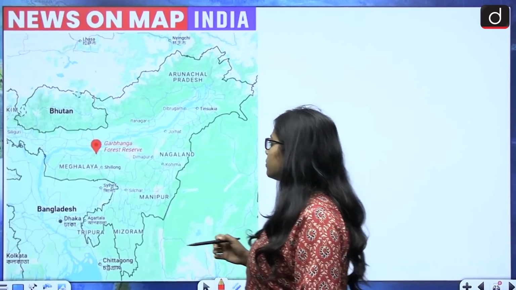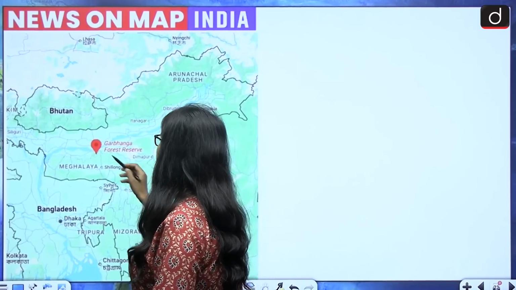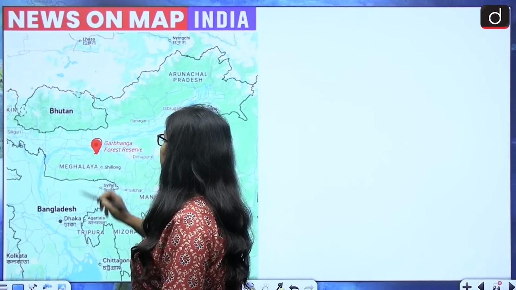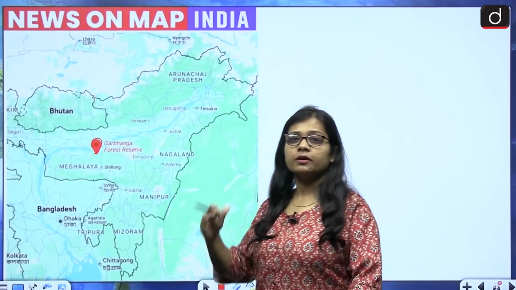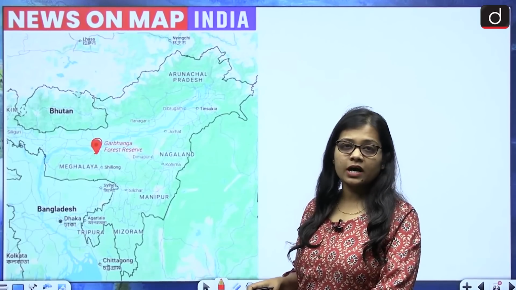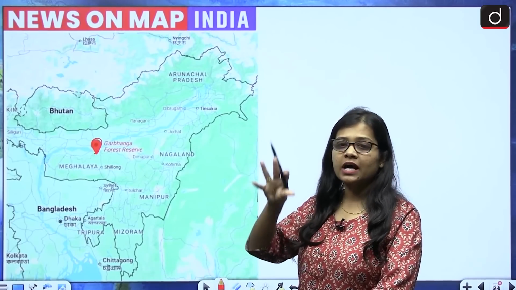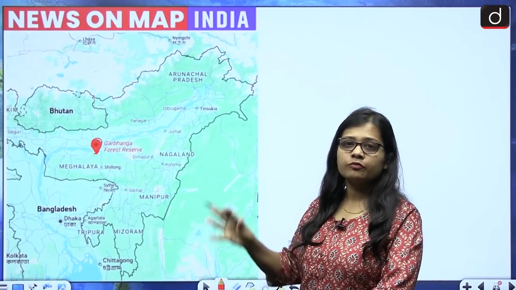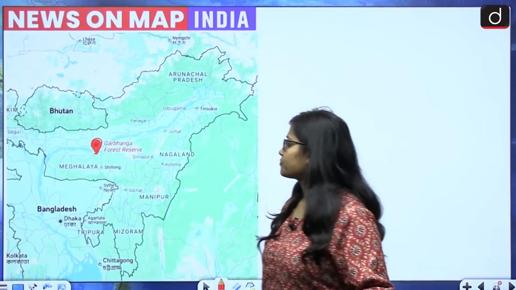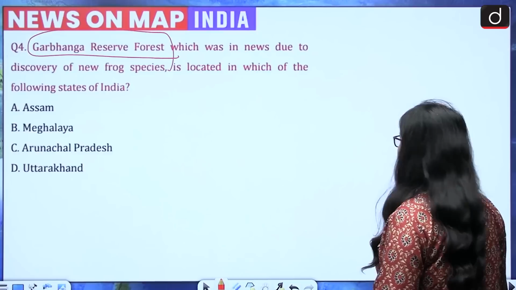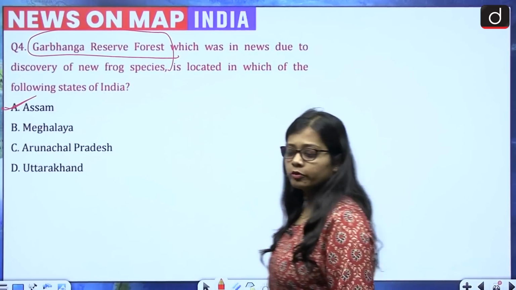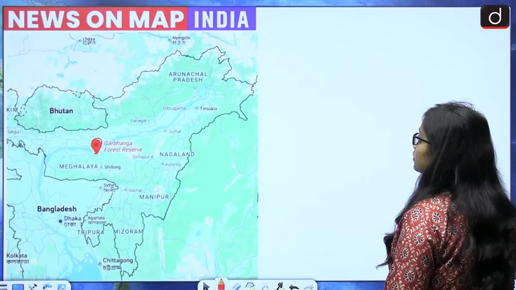Now if we talk about the Garbhanga Forest Reserve, this is its location. It is on the border of Meghalaya and Assam. Do not think it lies in Meghalaya. It is on the border of Meghalaya and Assam, and very near to the Brahmaputra river also. So the correct answer to this question is option A, that is Assam. Now moving on to the next question.